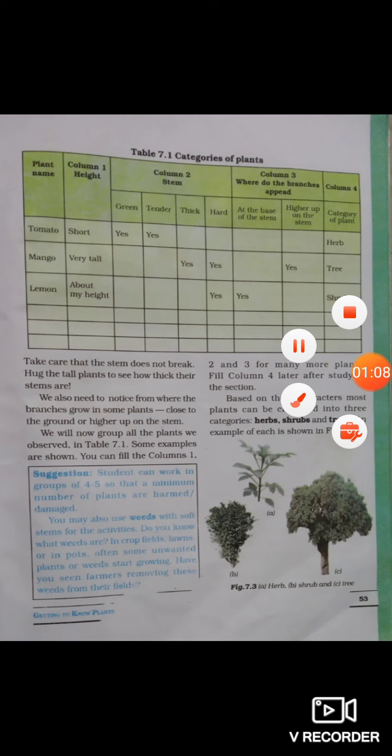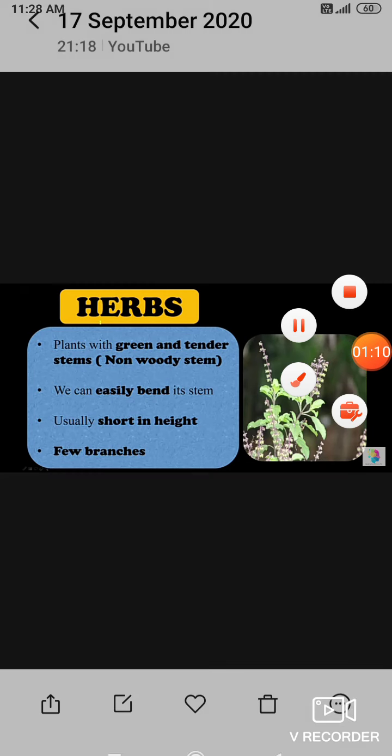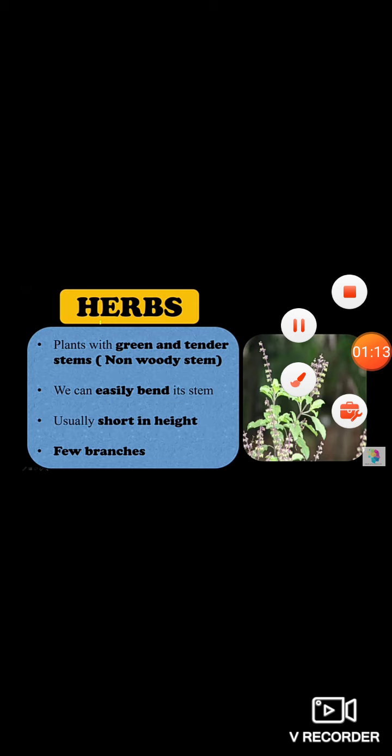First, we will study about herbs. Herbs are plants with green and tender stems, green and soft stem, basically non-woody stem, and we can easily bend its stem. Usually herbs are short in height and they have few branches.